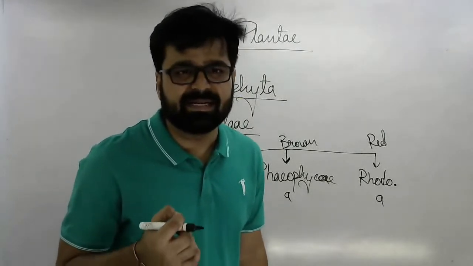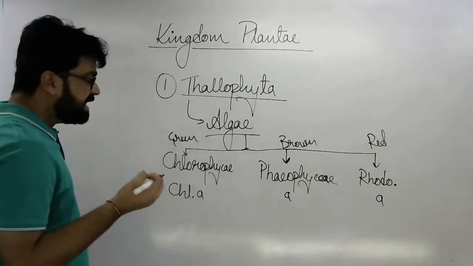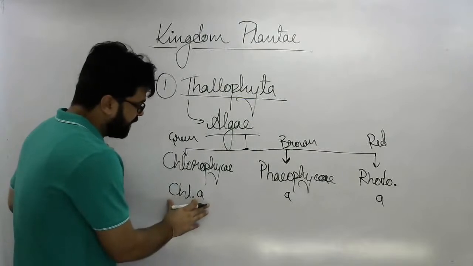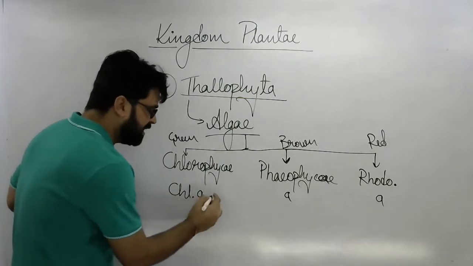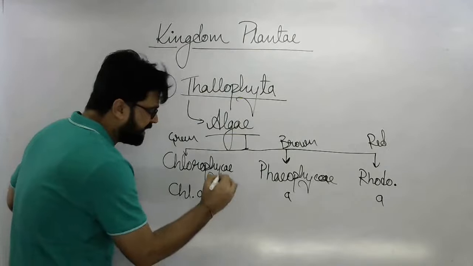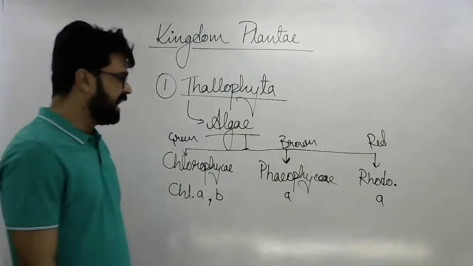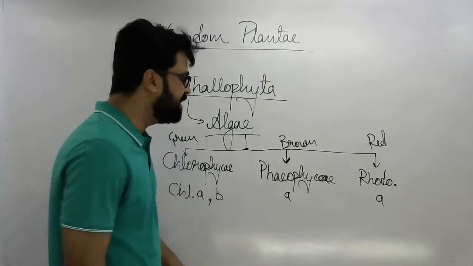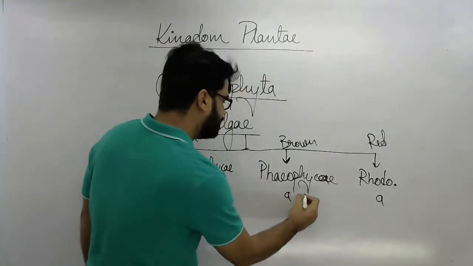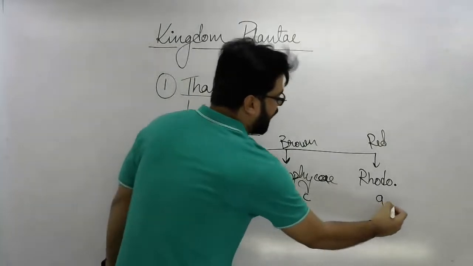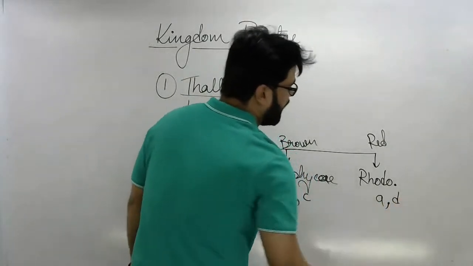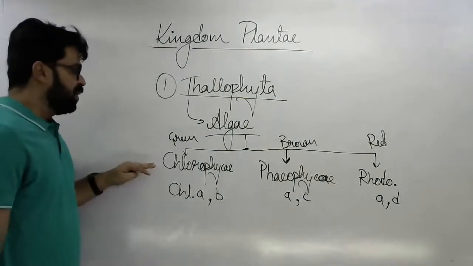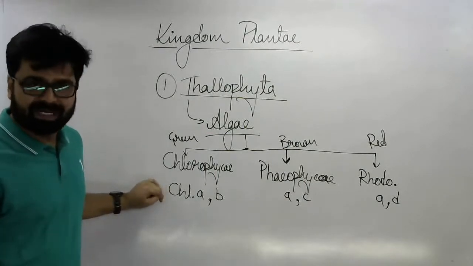Chlorophyll A, B, D, C, E, right? Okay. Now, so here, along with chlorophyll A, chlorophyll B is also present. I guess we have discussed this in the last class, but we are making the table again. So I'm writing here. Here, chlorophyll C is there, and here, along with chlorophyll A, chlorophyll D is present. Okay. Now, so that was about the pigments.